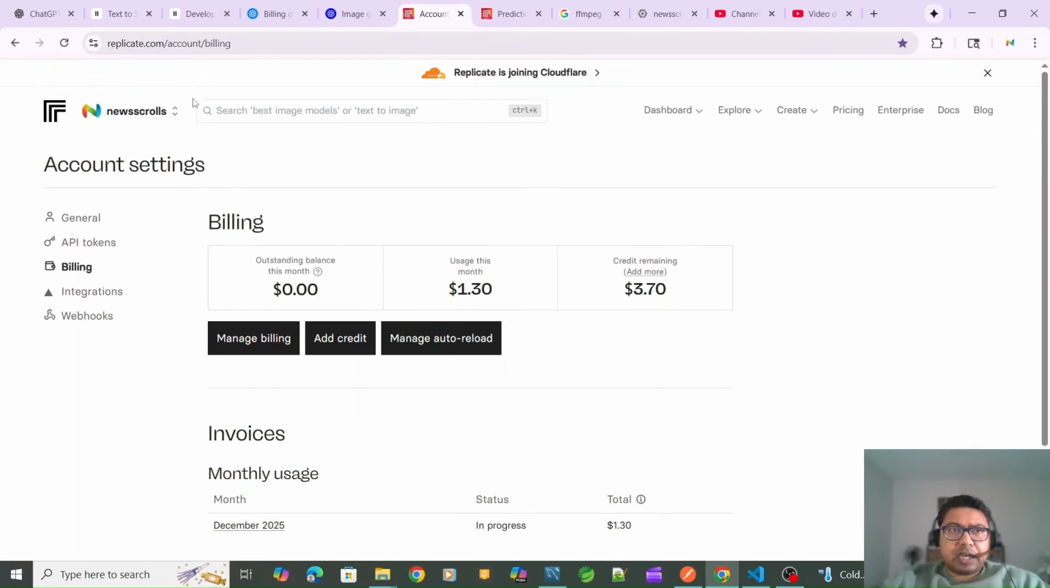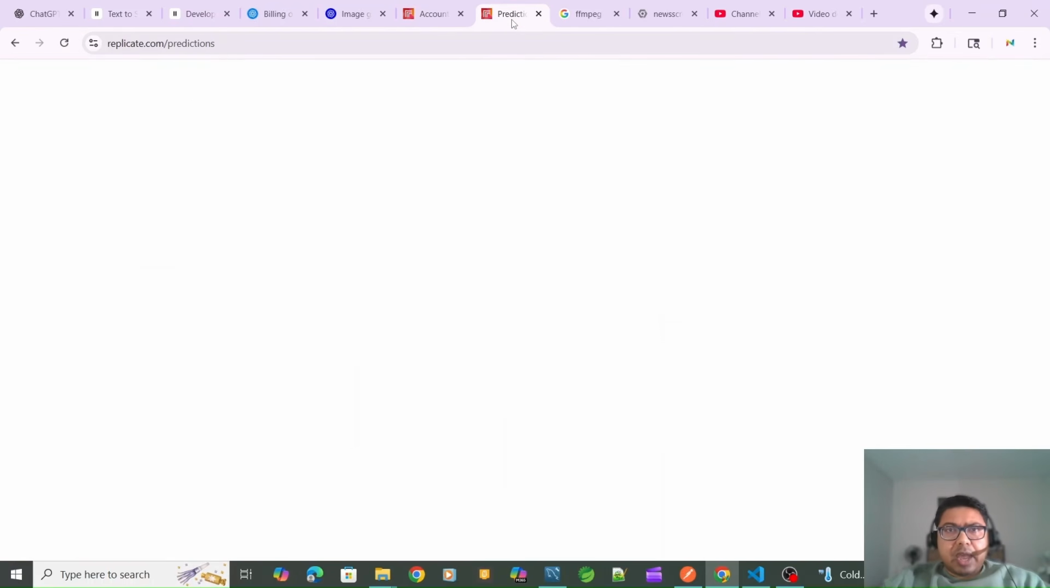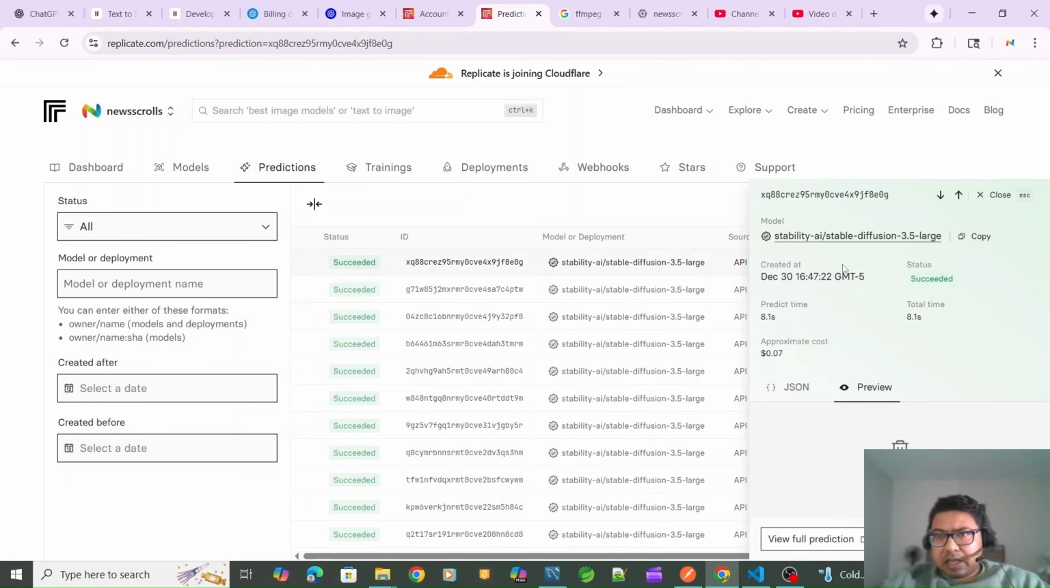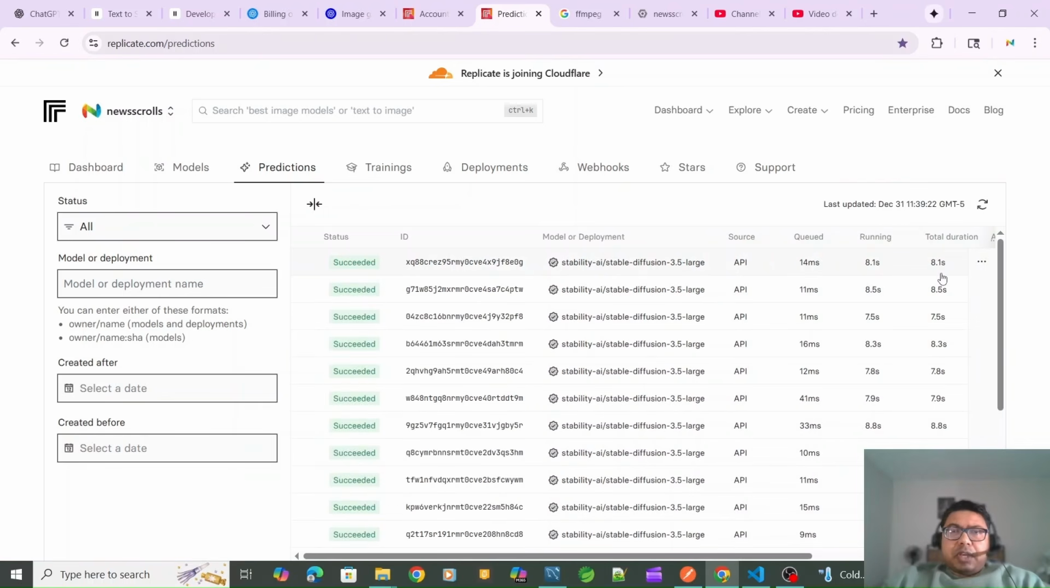This is replicate.com, which gives the API for Stable Diffusion. And these are the images I have used in the last couple of days through Stable Diffusion. This is the model I'm using at this point: Stability AI Stable Diffusion 3.5 Large, to generate the images. Okay, so now I have the transcript and I have the image.